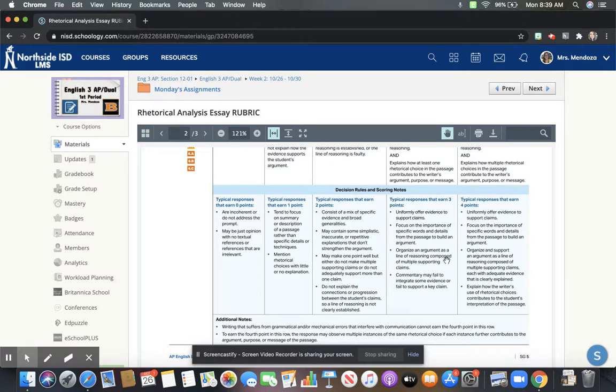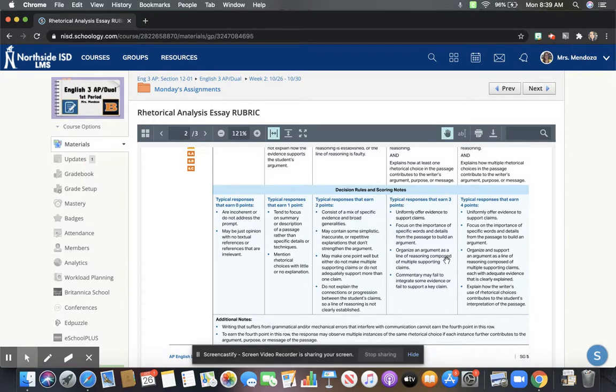Responses that earn a 3 are uniform, okay, which is what our outline was supposed to do for you, and help you organize those thoughts. It focuses on the importance of specific words and details from the passage to build an argument. It organizes a line of reasoning because there are multiple supporting claims, which is why we had you draft 2.